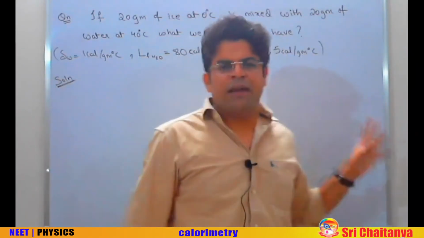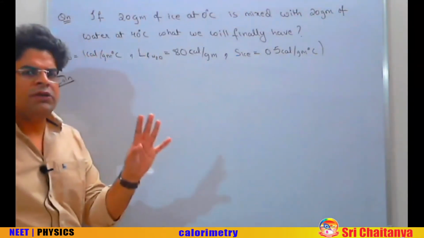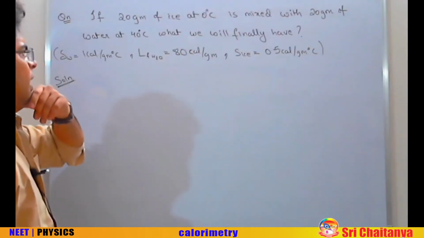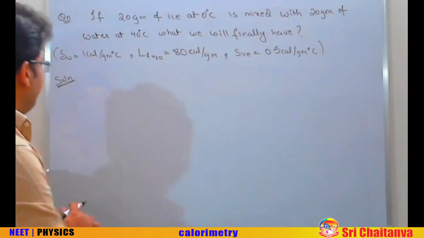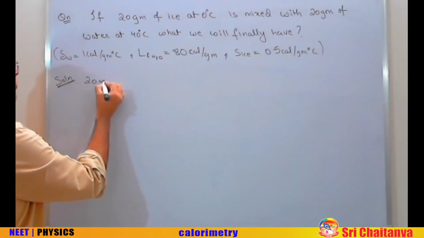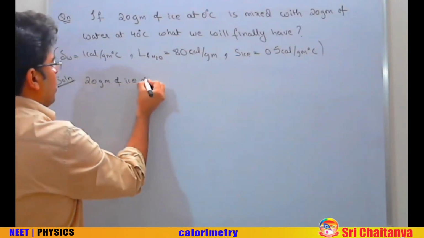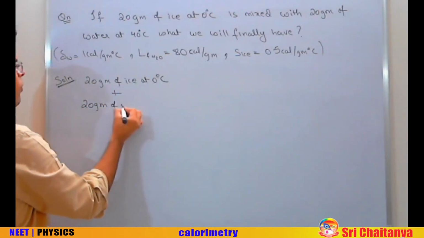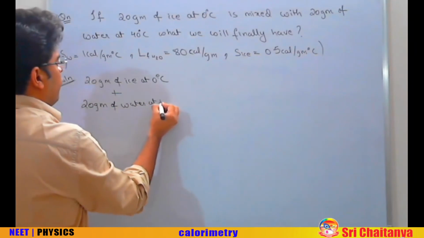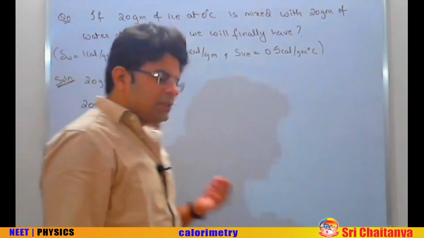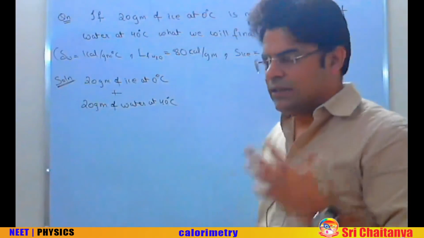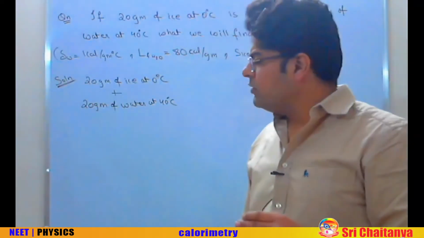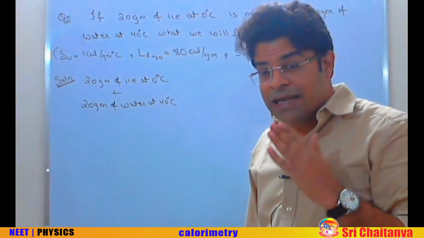Now this is the final type of question that we have to solve in calorimetry. If 20 gram of ice at 0 degree centigrade is mixed with 20 gram of water at 40 degree centigrade, what will we finally have? In this question, they are mixing 20 gram of ice at 0 degree centigrade with 20 gram of water at 40 degree centigrade. To solve these types of phase change questions, what I suggest is: bring everything to same phase and same temperature.